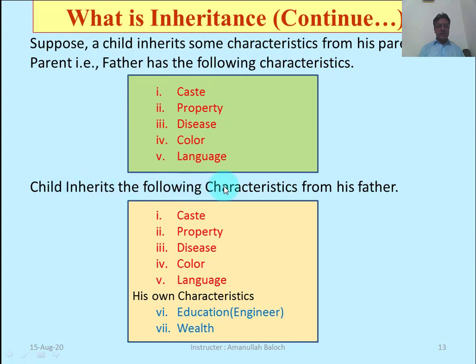Child inherits the following characteristics from his father. The caste of the father is the caste of the child. The child has a reasonable share in the property of the father, and also there may be an inherited disease in a child which also belongs to his father.